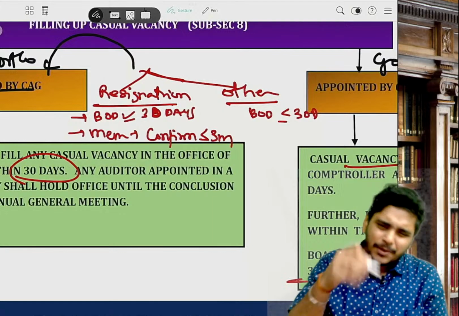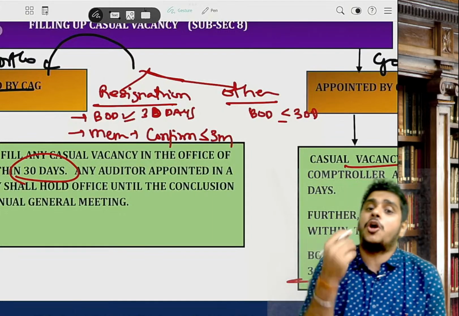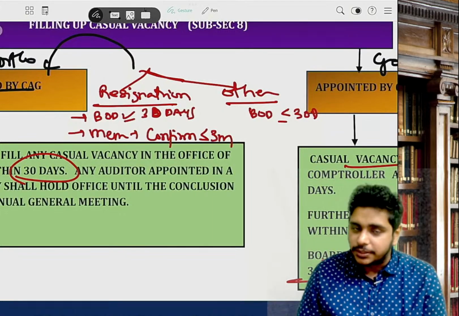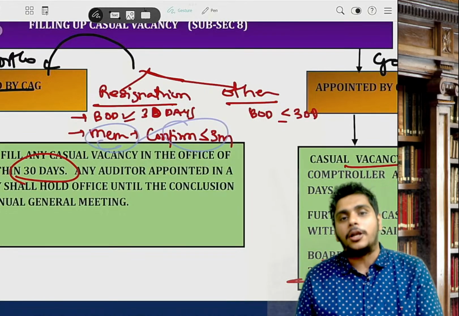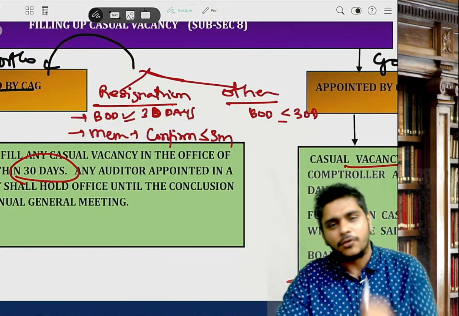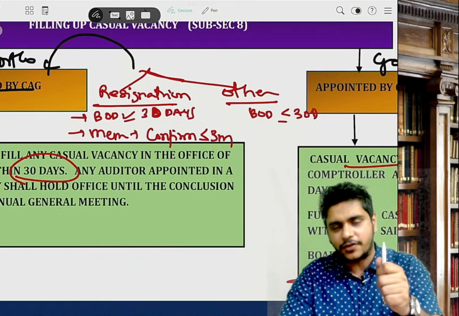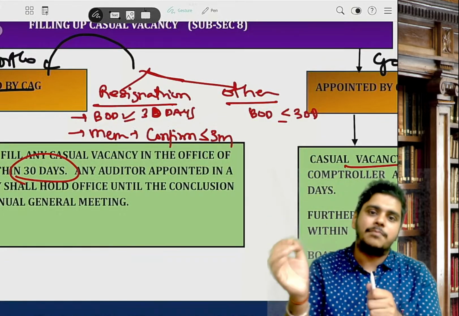So, appointment of the new auditor will be done by the board only, because he is not a normal auditor. He is a casual vacancy auditor. But the appointment has to be confirmed by the members within 3 months of the appointment by the board. Very important point: if the reason is resignation, casual vacancy, board will appoint and members will confirm the appointment